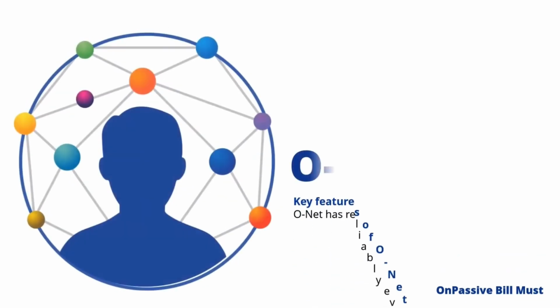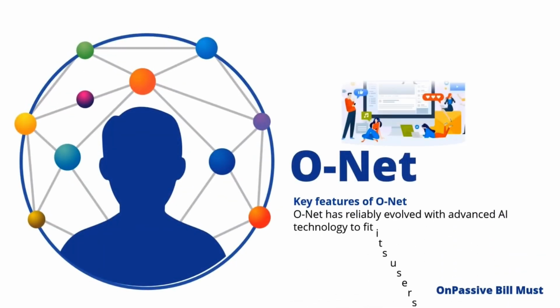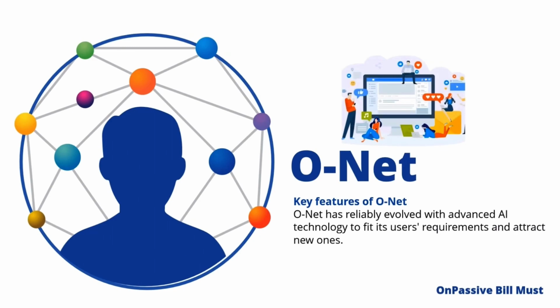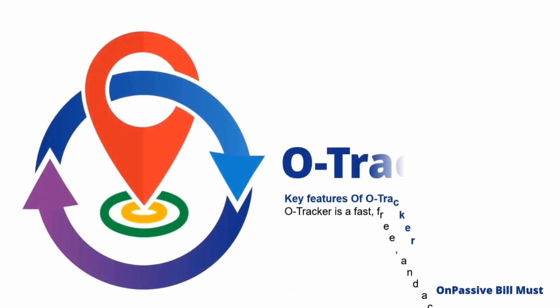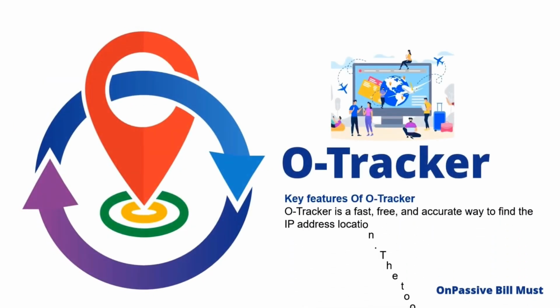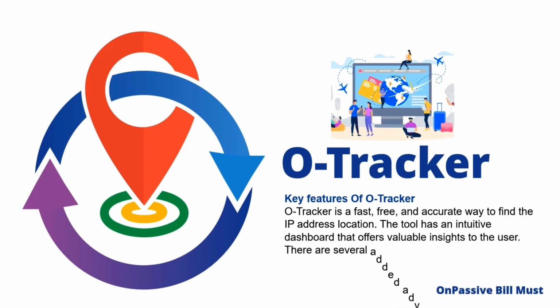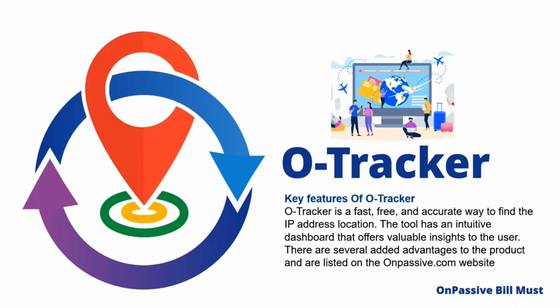Key features of ONet. ONet has reliably evolved with advanced AI technology to fit its users' requirements and attract new ones. Key features of OTracker. OTracker is a fast, free, and accurate way to find the IP address location. The tool has an intuitive dashboard that offers valuable insights to the user. There are several added advantages to the product and are listed on the onpassive.com website.